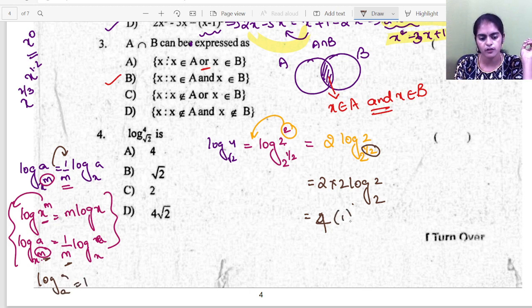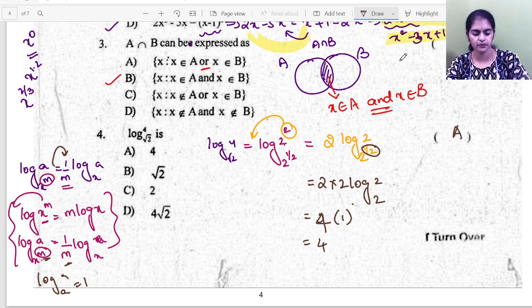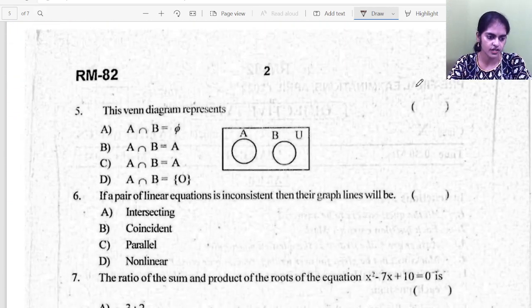So log 2 to the base 2 is also 1. So the answer is 4. So option A is correct. Clear? So let's proceed to the next question.